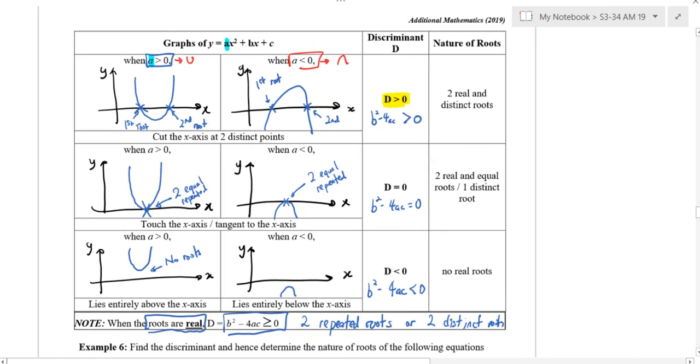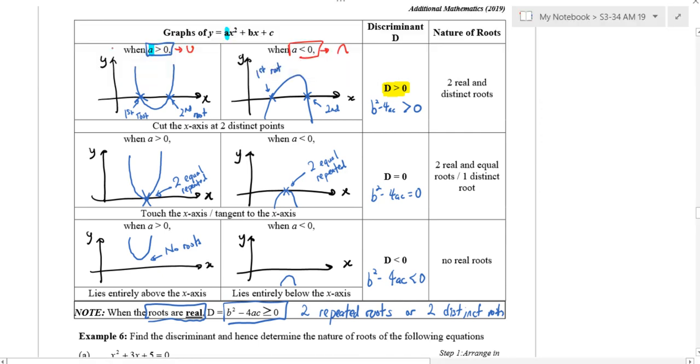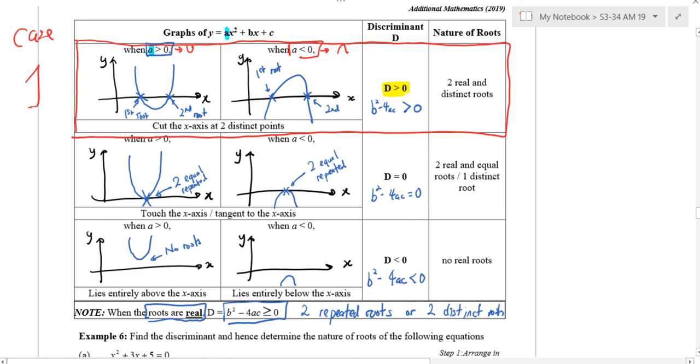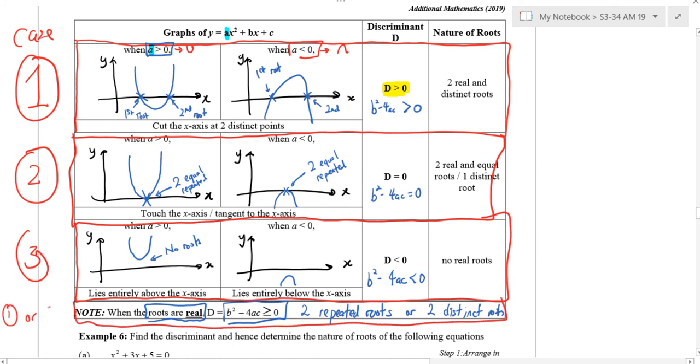Can I summarize now? The first one is actually case number 1. The second one is actually case number 2. The third one is case number 3. What about the fourth one? Is it case 1 or case 2? Do you follow? Do you follow?